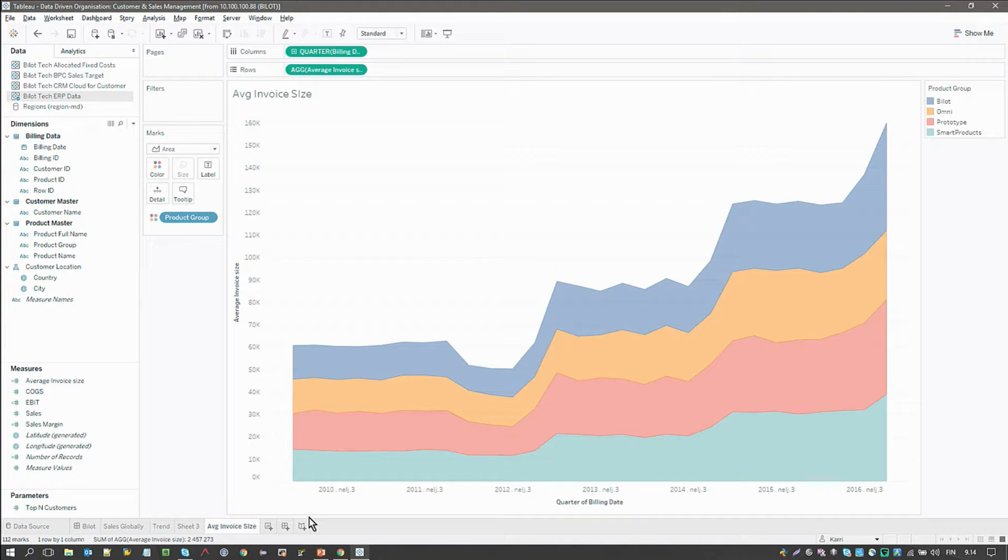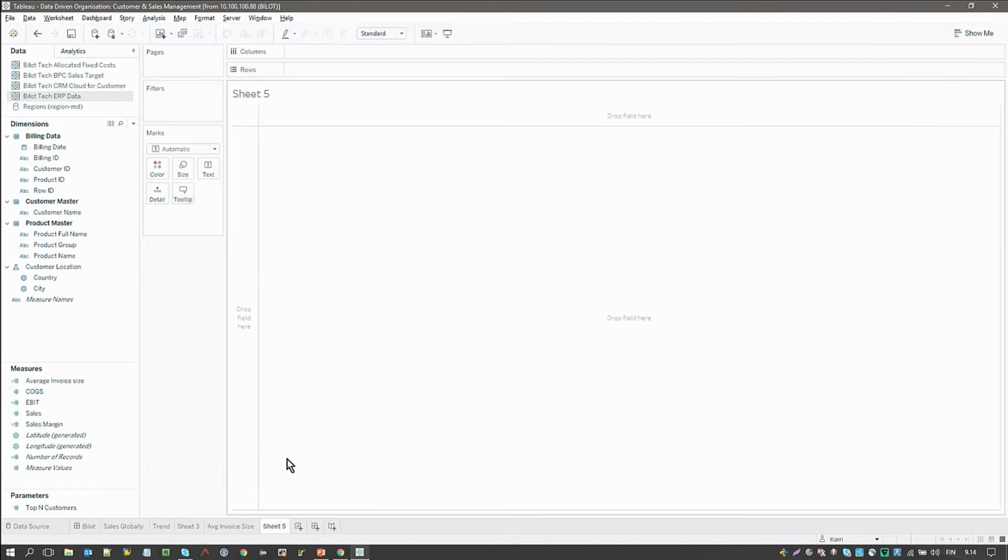So we've looked at these things on a higher level, and then we want to start including more and more data in order to find out where this problem in our profitability is happening.